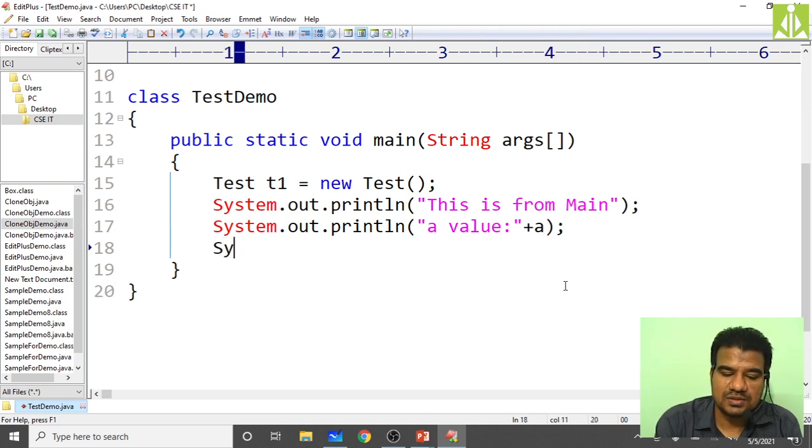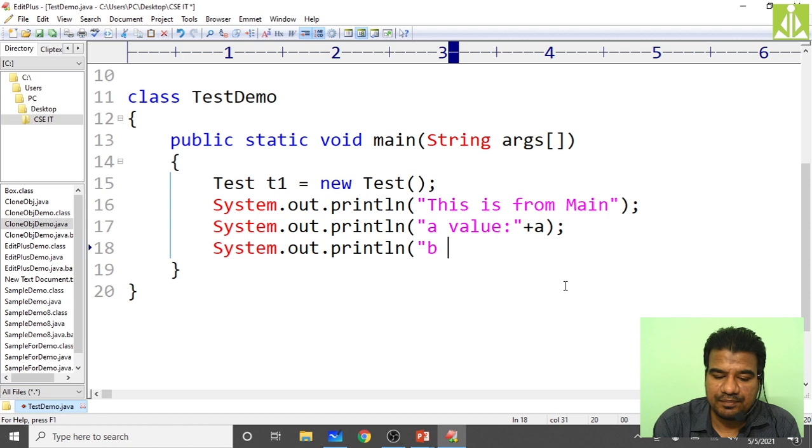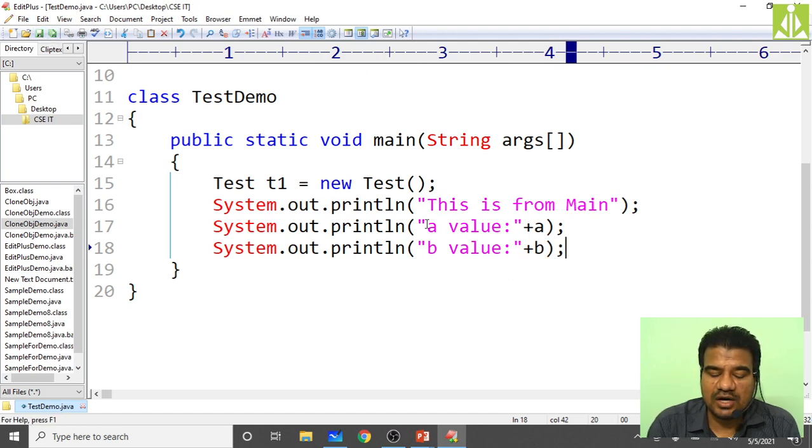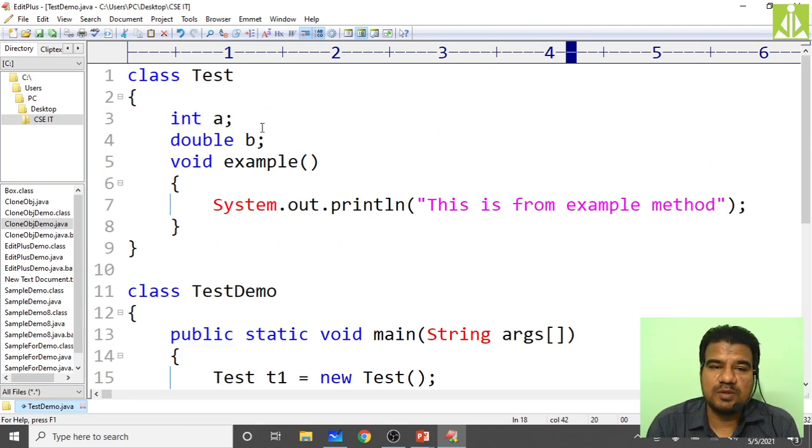System.out.println of "b value:" plus b, like this. Now you save it.